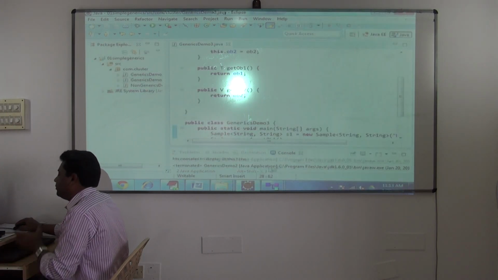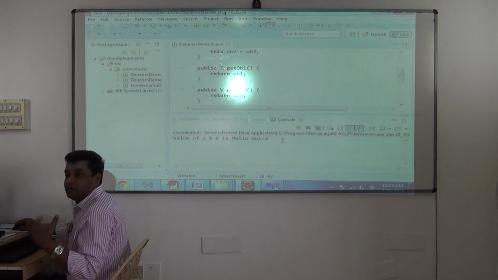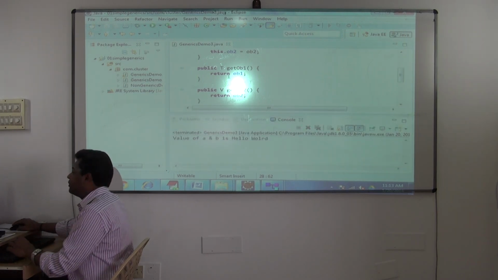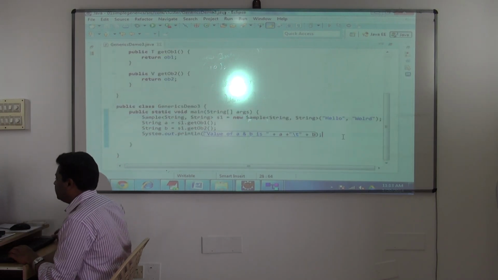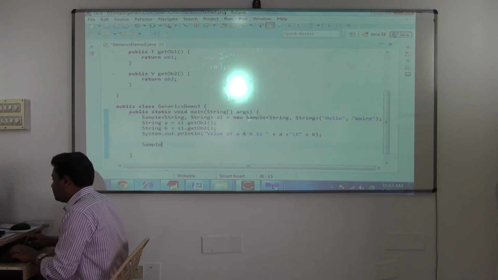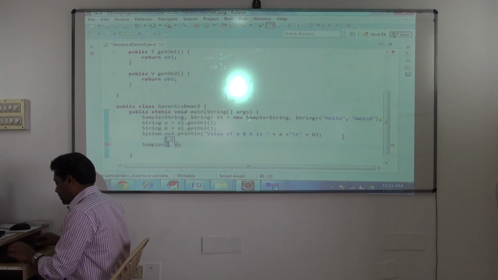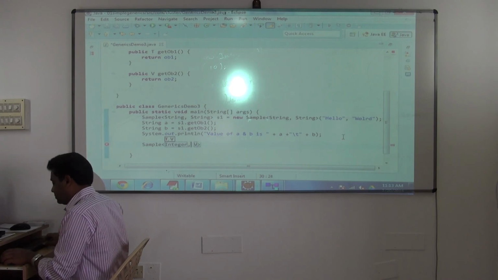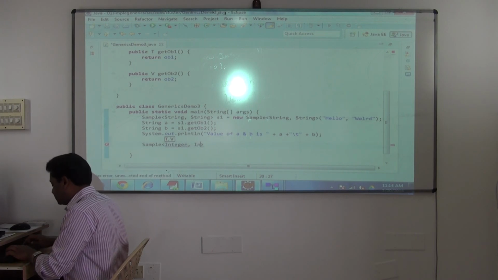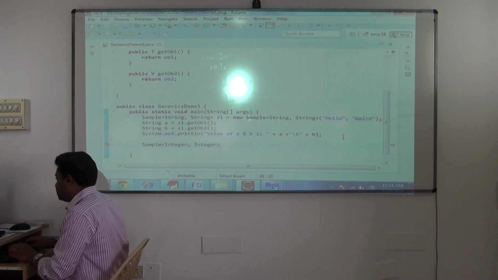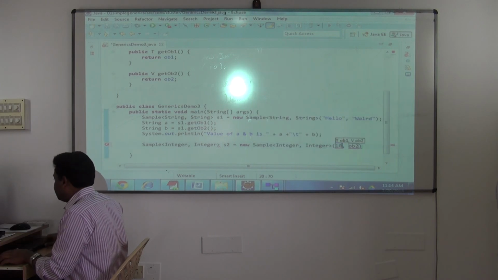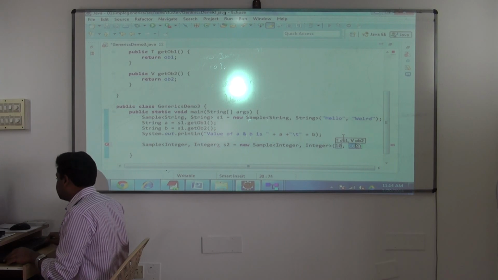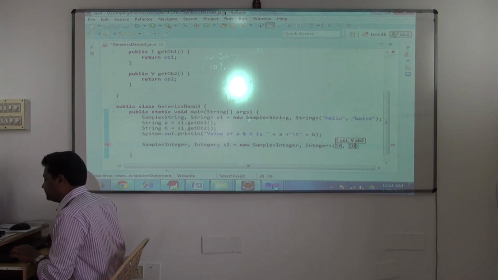So here in this example, what you are saying is that a generic class can have two type parameters. So when you want to create an object of this class, you have to use two type arguments. Not only that, see here, Sample. I'll go with Integer now. S2 is equal to new. Then autoboxing I'll go. Valid now.